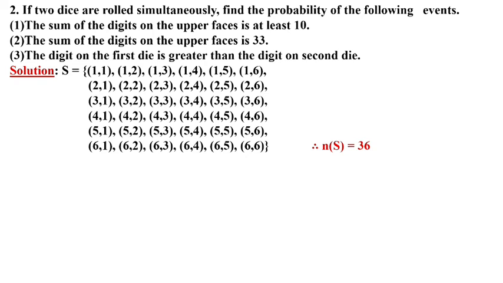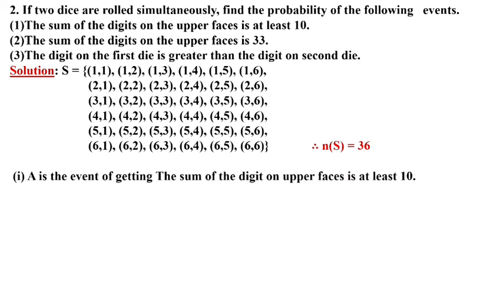The first event is given. The sum of the digits on the upper face is at least 10, meaning minimum 10, and maximum it can be 11, 12. So where both dice add up to 10, 11 and 12, we can take them in the event A. So our answer is 4,6; 5,5; 5,6; 6,4; 6,5 and 6,6. The addition is 10, 11 and 12. Therefore number of A is 6.